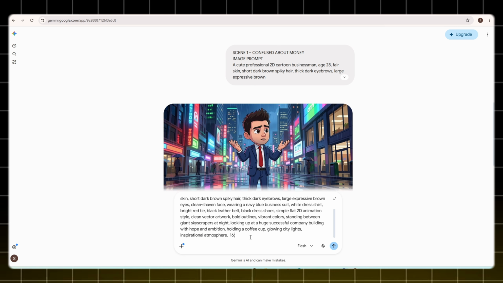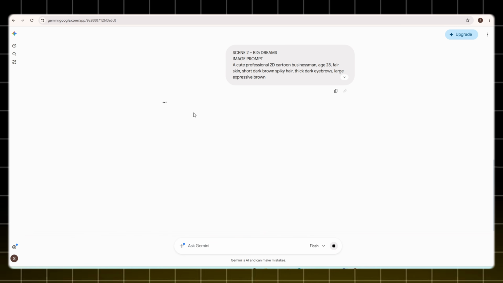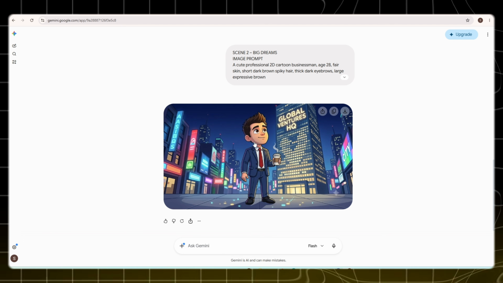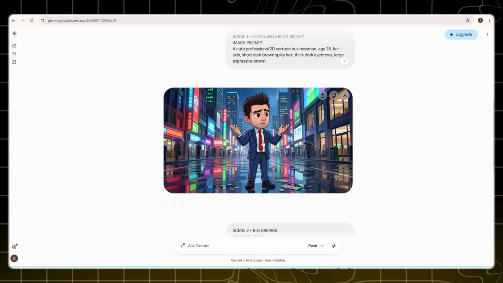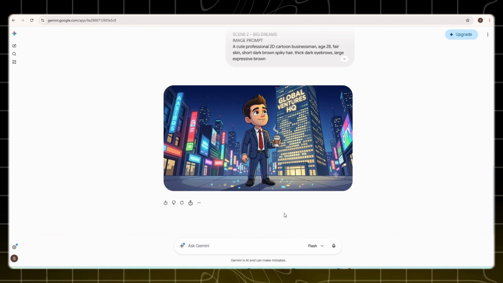Now, what I'm going to do is simply copy my second prompt, paste it into the image generator, select the appropriate aspect ratio, and click Generate. After a short wait, boom, my second image is ready as well. The quality is impressive, and the consistency between the scenes is excellent.